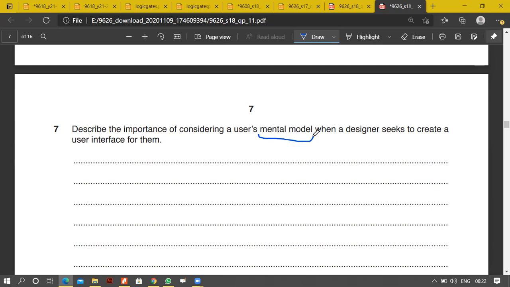Okay, and let's say if I give you a spreadsheet question, you'll also first of all think, what different function formulas will you use? You'll create a mental model. So in computer systems, whenever we have to develop something, obviously the first thing we do is we create a mental model. And developers, designers all use a mental model. I mean, they first think of it. Okay. So what they're asking over here is to describe the importance of considering a user's mental model. Why is it important?